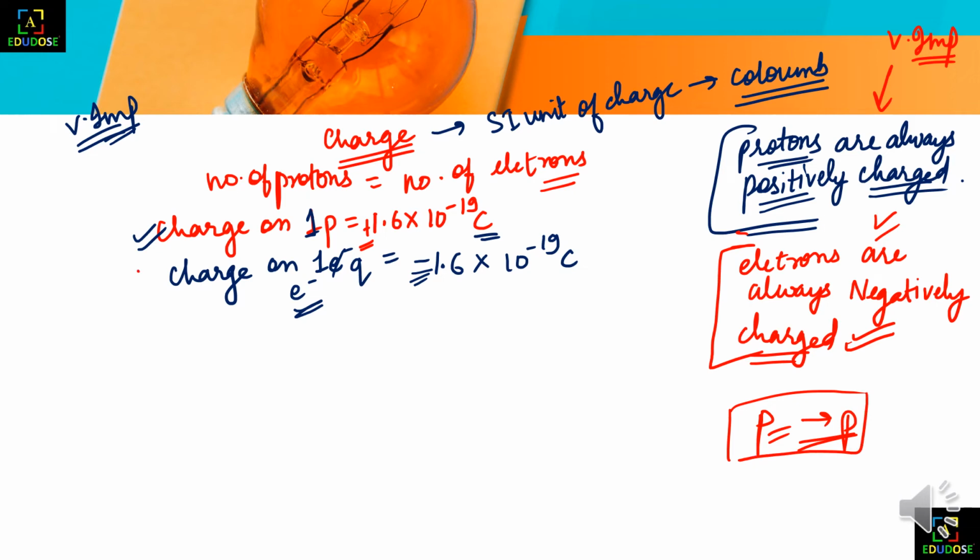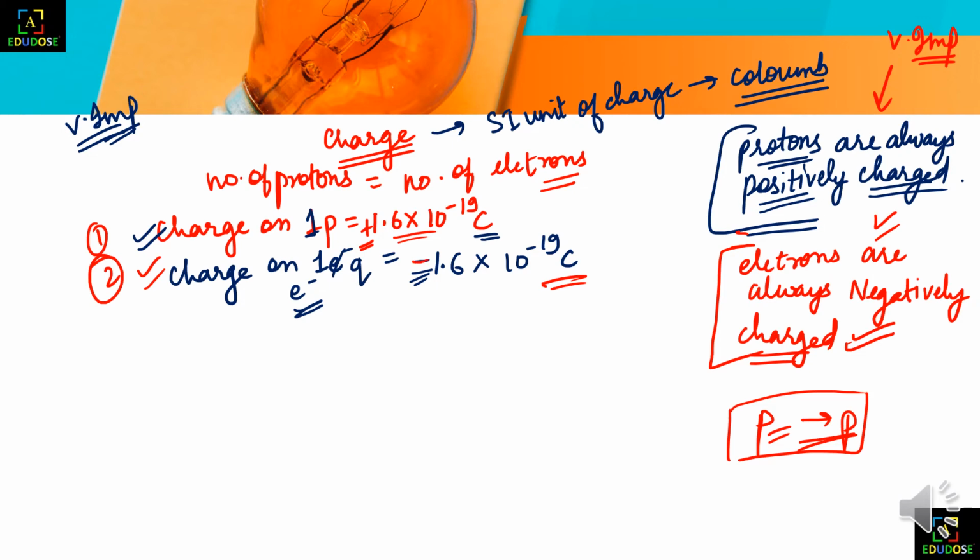The second thing we have also written is that the charge on an electron is also 1.6 into 10 to the power minus 19 coulomb. It is negative. As we have seen, both the values are the same, the first is positive and the second is negative.